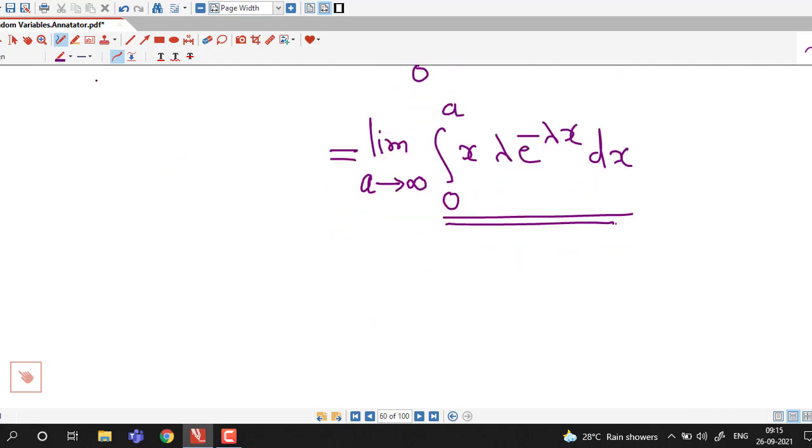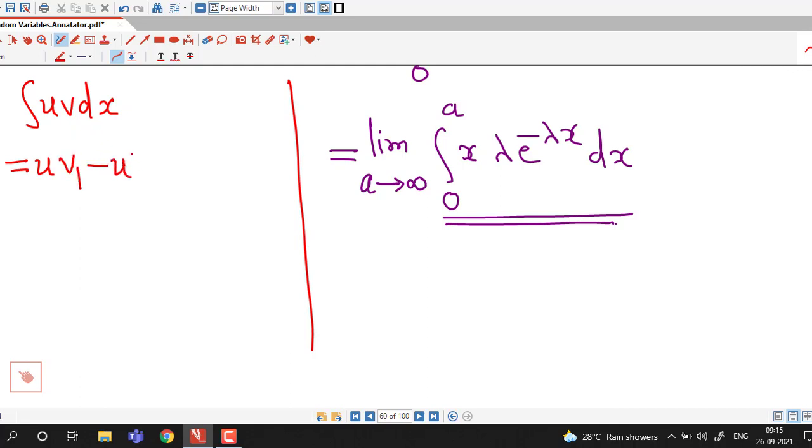Now to find out this integral, we recall the formula for integration by parts. Suppose we have two functions of x in the product, then we have this formula: u as it is times integral of v, which is denoted by v1, minus derivative of u times integral of v1, which is denoted by v2, plus second derivative of u, that is u double dash, times integral of v2, which is denoted by v3, and so on.